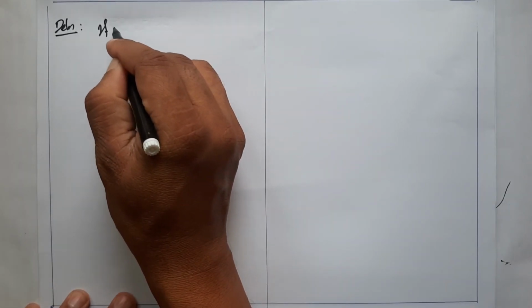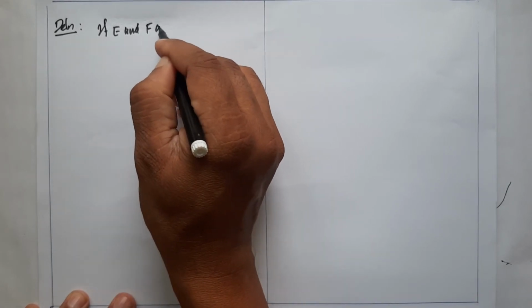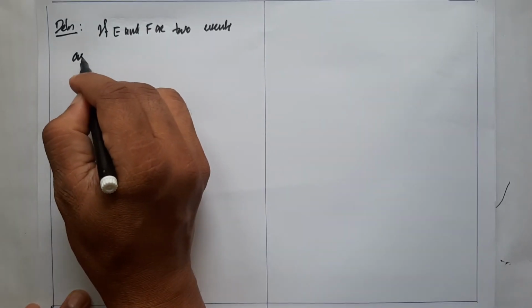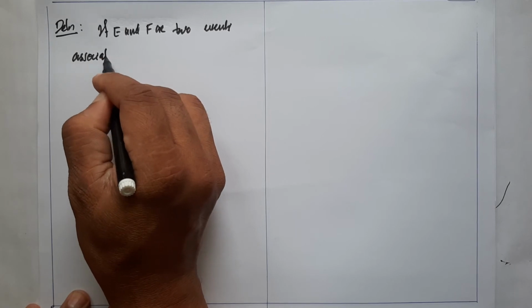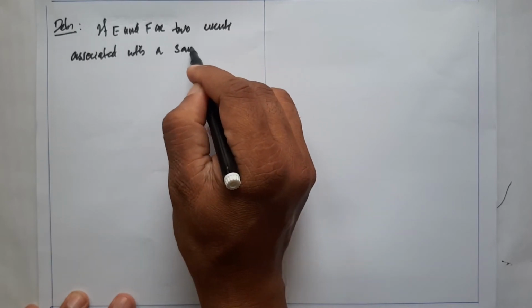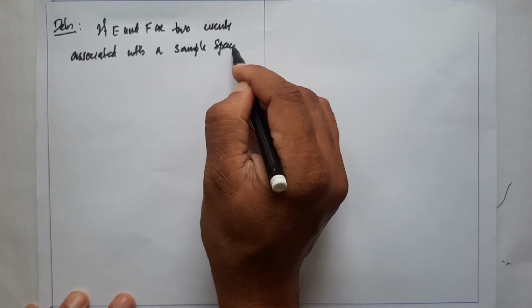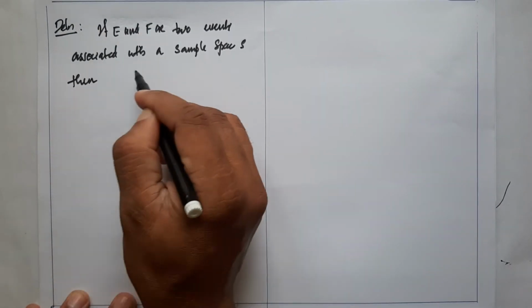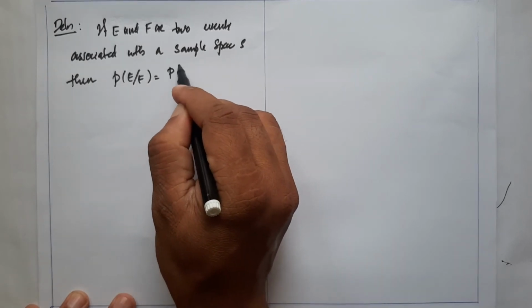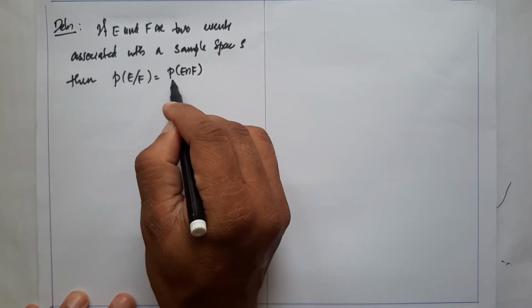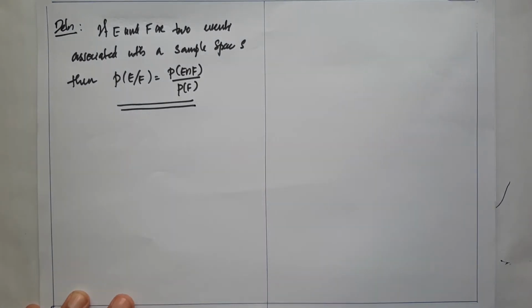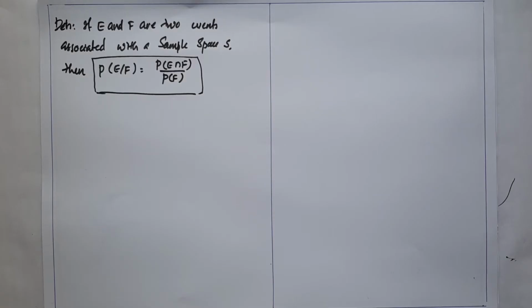If E and F are two events associated with a sample space S, then the probability of E given F is equal to P of E intersection F divided by P of F. That's called the conditional probability definition. That's all. We will do some problems using this formula.